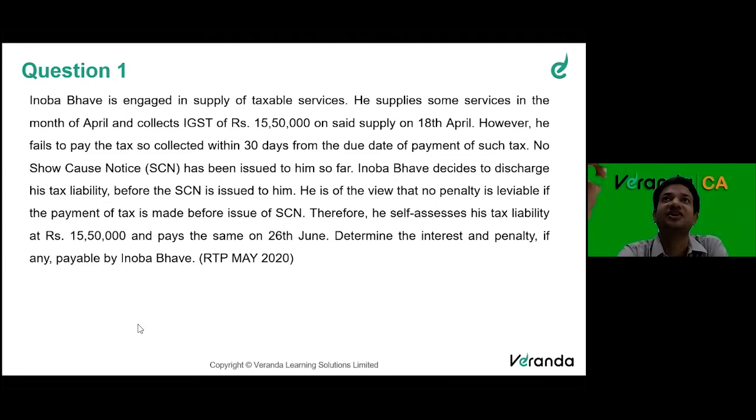But after 30 days, even if there is no show cause notice, penalty is still applicable as per the law. Section 73, subsection 11 clearly says, even if you pay after 30 days but before show cause notice, penalty is still applicable. If you want to avoid penalty, you should have paid within 30 days.